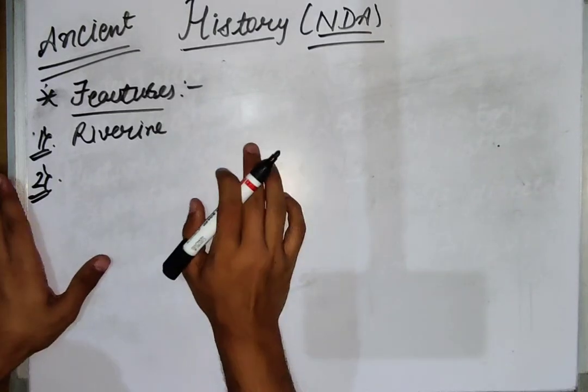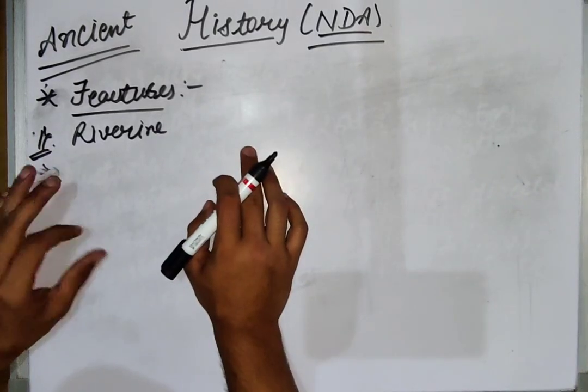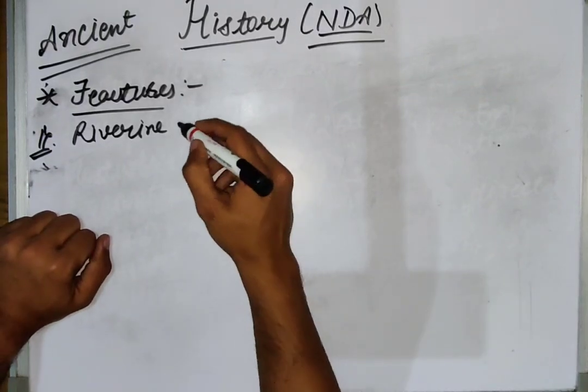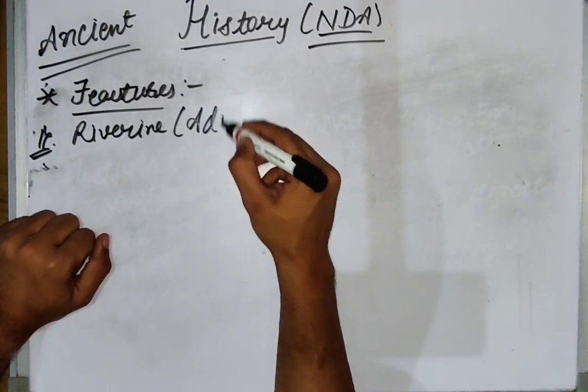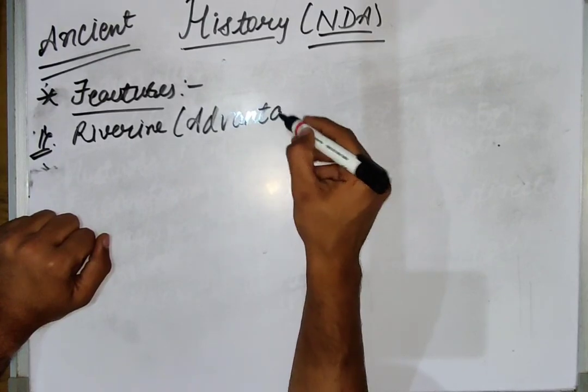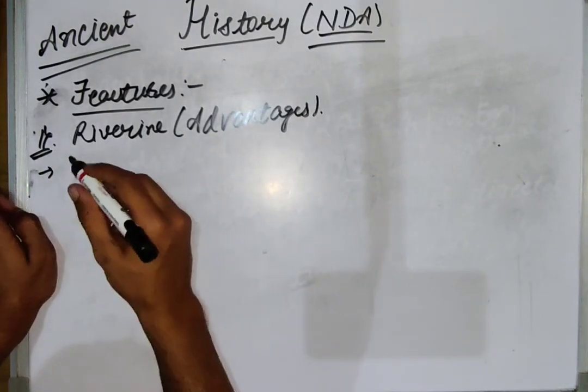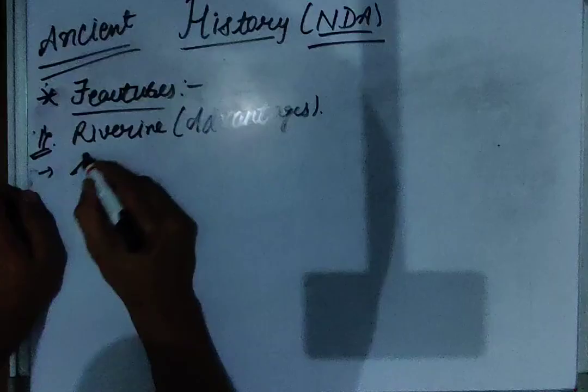And the second thing is the benefits of the riverine. Let me tell you the advantages of the riverine system. Advantages. Okay, the very first advantage is survival.